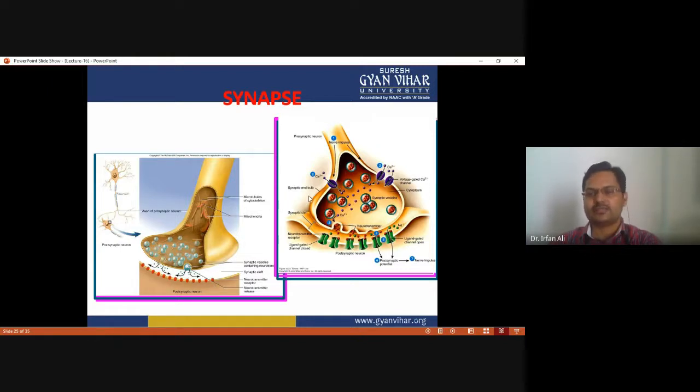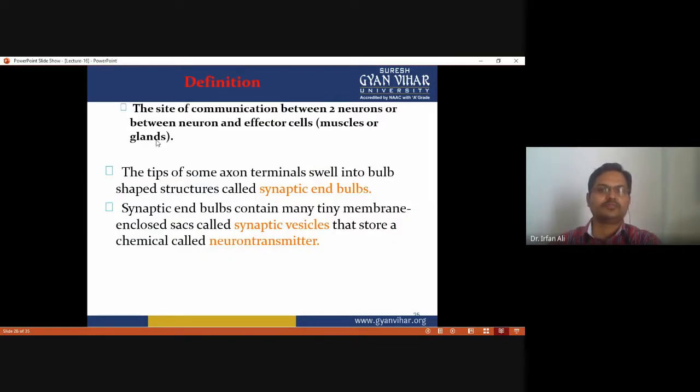This process I think we already explained in a previous lecture, so you can see that lecture. The synapse is the site of communication between two neurons or between a neuron and an effector cell. It is present between two neurons, and either at the neuromuscular junction, that is the neuron and muscle junction, or the neuron and gland junction.